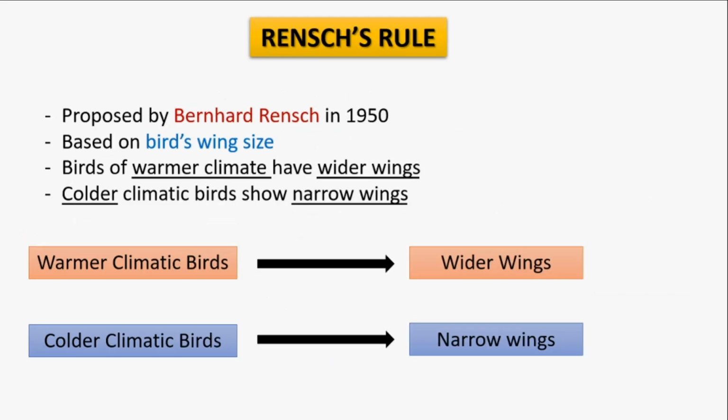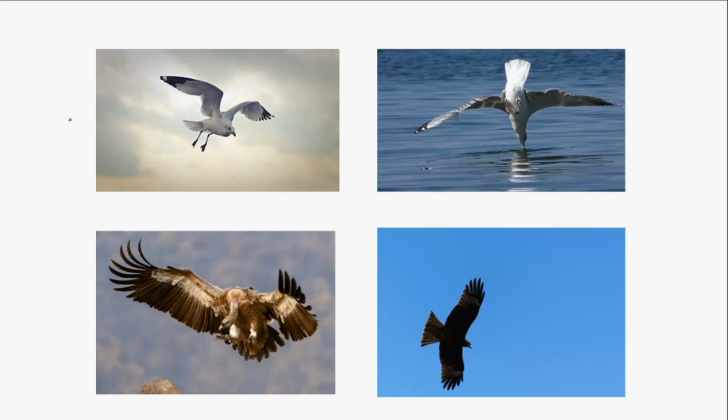Next is Rensch's rule. It was proposed by Bernhard Rensch in 1950, and it was based on birds' wing size. We can see in this slide that this vulture and eagle mainly belong to warmer climatic regions, and they have wider wings, you can see, but these birds are from a colder climatic region.